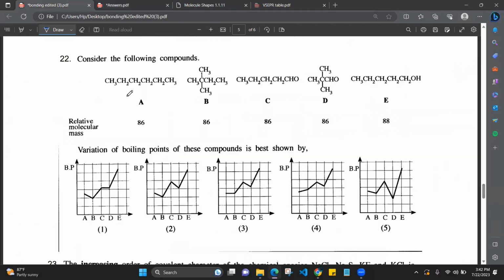A is having London forces. No polarity, it is a nonpolar molecule. B is also having London forces. No polar groups, no polarity. So it is having London forces.